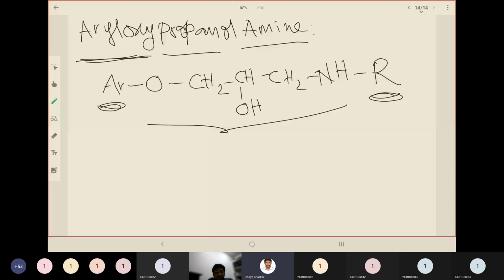So you should remember, this common structure can be remembered with the help of the name. So aryl oxy means aryl ring attached to oxygen group. So till here it is aryl oxy, and you have propanolamine. So the amine group is attached with the R, that is alkyl group. So by knowing this, you can easily remember the structures of aryl oxy propanolamine. So let us see the structure of first candidate, that is propranolol.